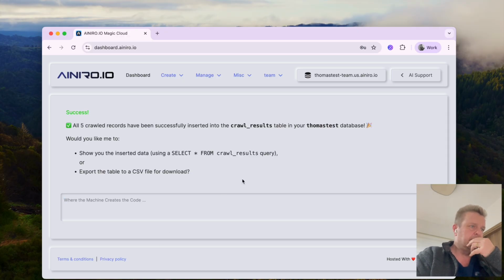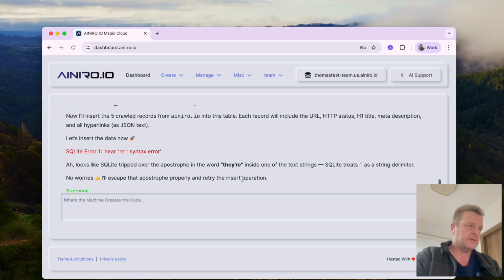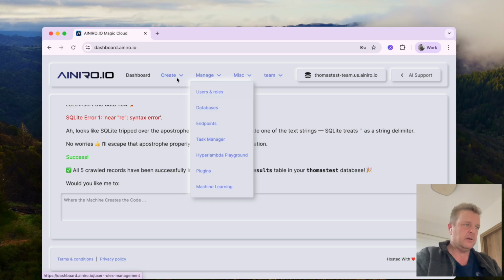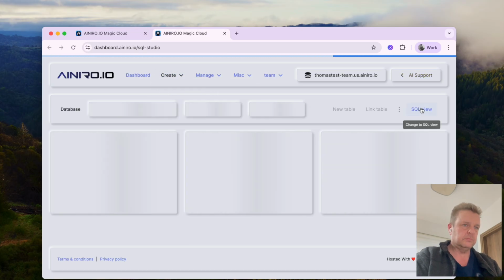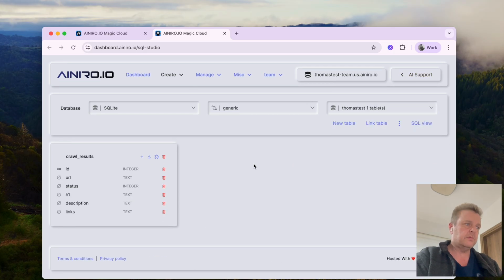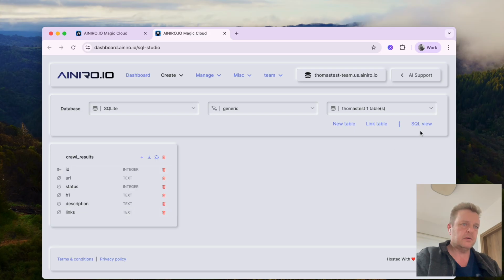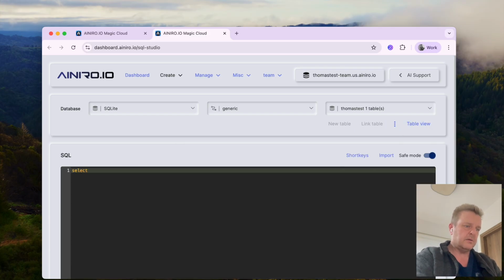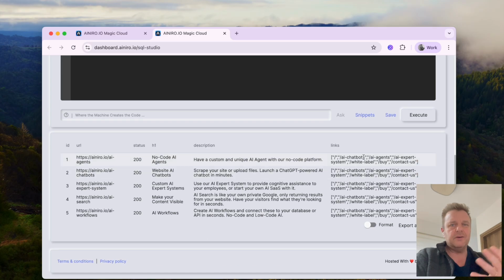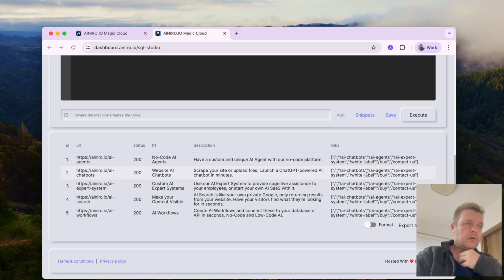Let me see what it did here now. Crawl result in Thomas tests. Okay, let's have a look at this guy. So it created a database for me, right? Created a new table for me with these fields. Let's see what data it inserted. 5 records, and of course I could have prompt engineered it to have a one-to-many relationship to URLs and get these in a child table or whatever I want, right?